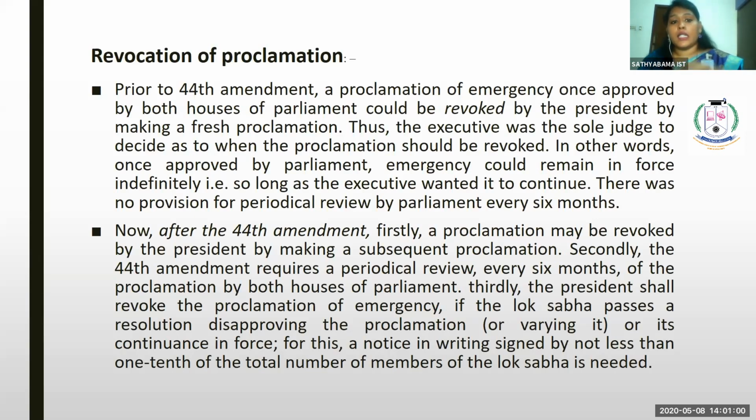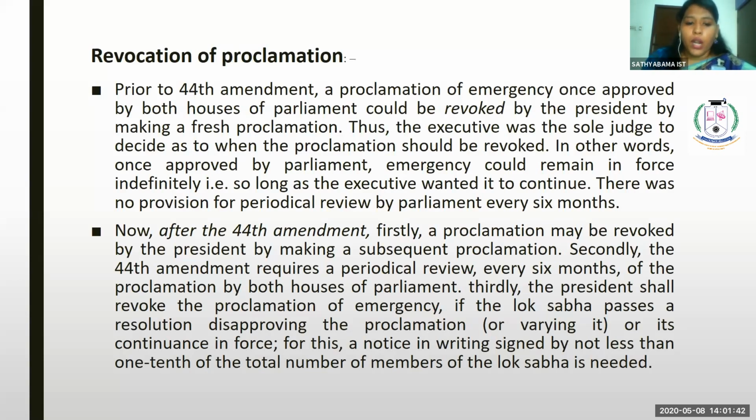There was no provision for a periodical review by Parliament every 6 months. So this was the scenario before the 44th Amendment. In case the president declared any proclamation in the country, he could announce it indefinitely without mentioning the time period. But after the 44th Amendment, a proclamation may be revoked by the president by making a subsequent proclamation. So when there is a subsequent proclamation made by the president, the first proclamation leads to revocation.